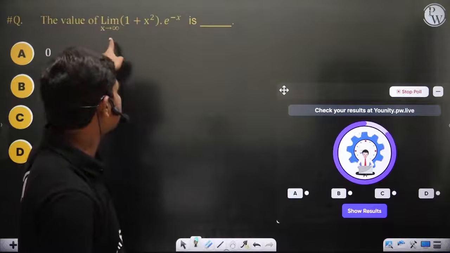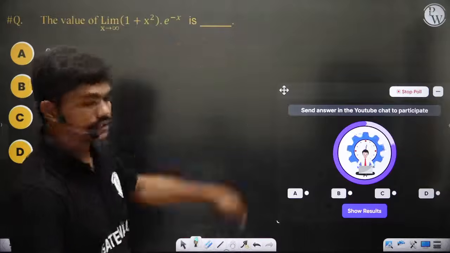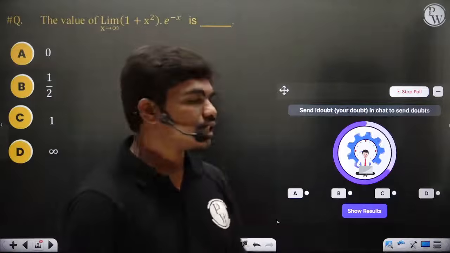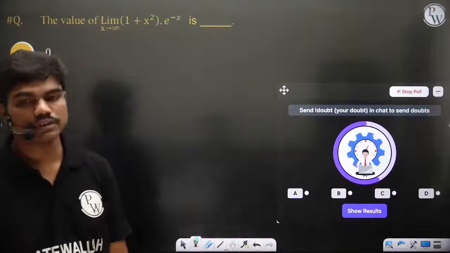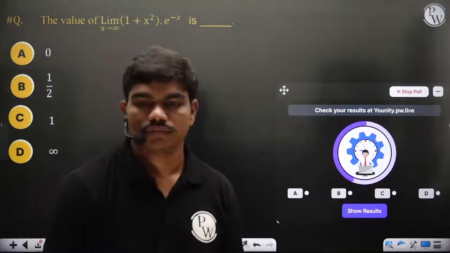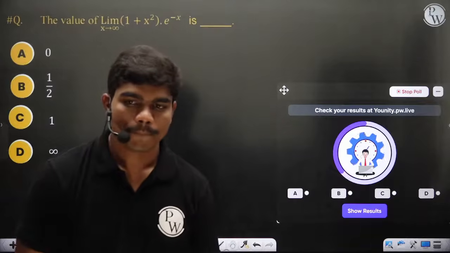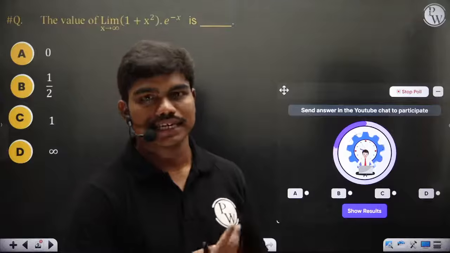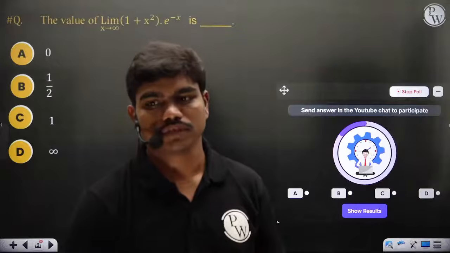The value of limit x tends to infinity of 1 plus x square into e power minus x. Come on, do this. Limit x tends to infinity of 1 plus x square into e power minus x. It is another indeterminate form. It's like infinity into 0, things like that.